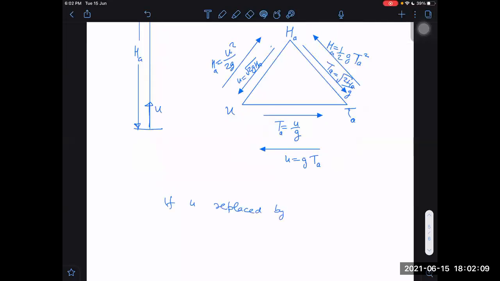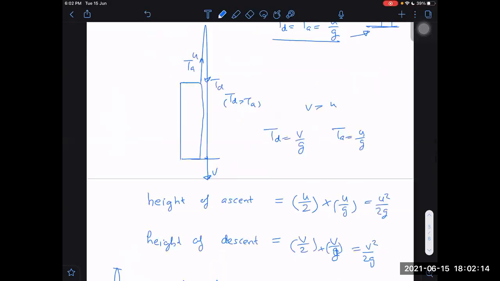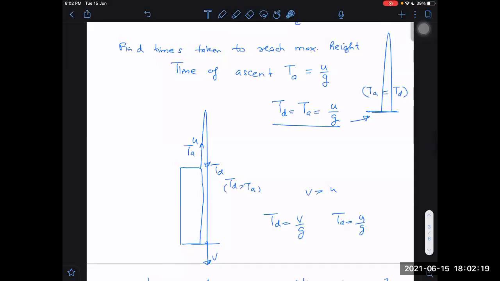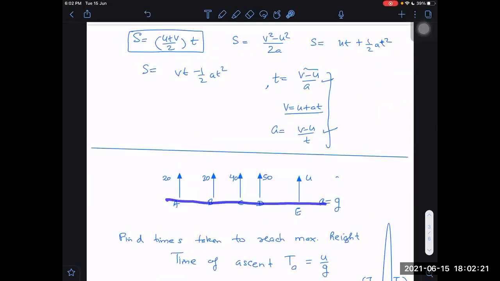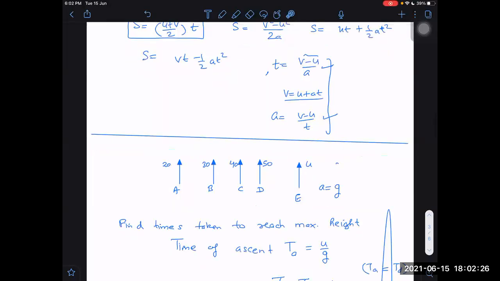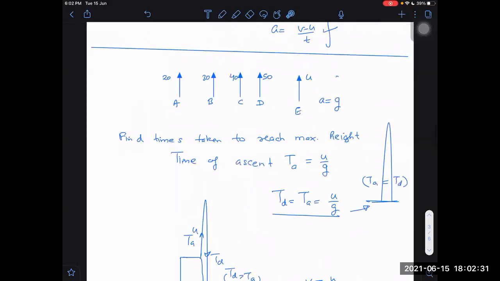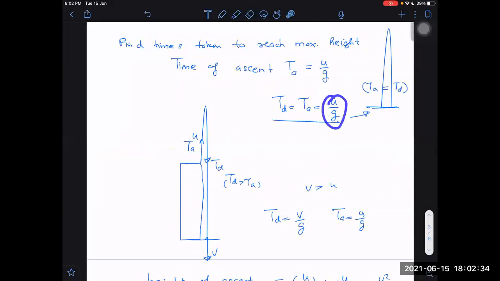I think you did not understand this part, so everything discussed so far is lost. That's why I said, are you comfortable with this or not? I discussed everything here. I started with this basic example of speed 20, and I asked what will be the maximum height attained? Average speed into time taken. What is the time taken? U by G. What is the average speed? Final speed is 0 at the highest point, so average speed comes out to be U by 2.